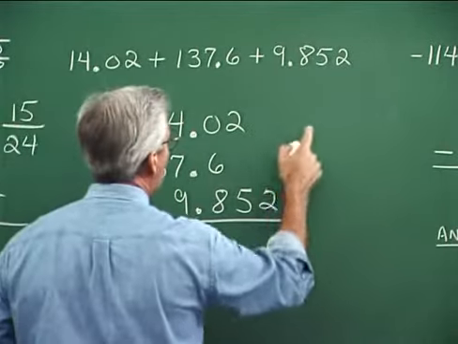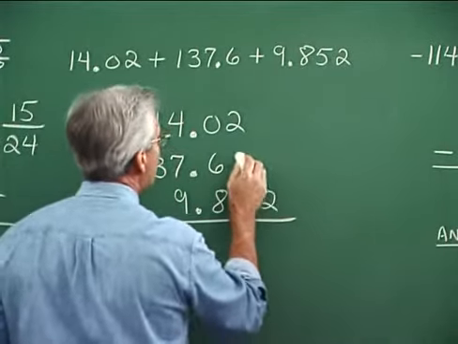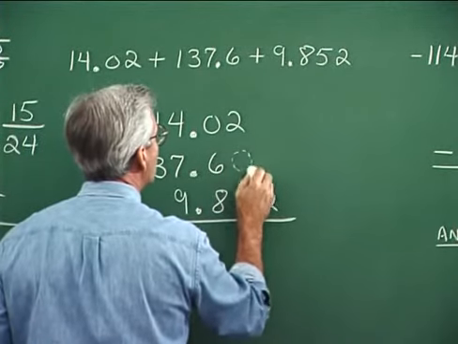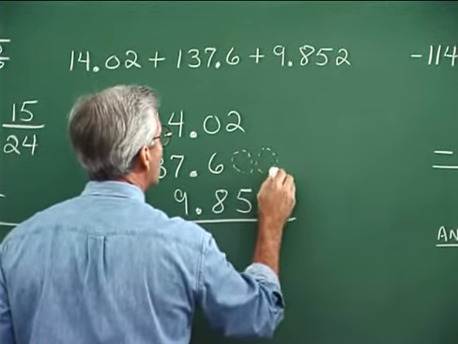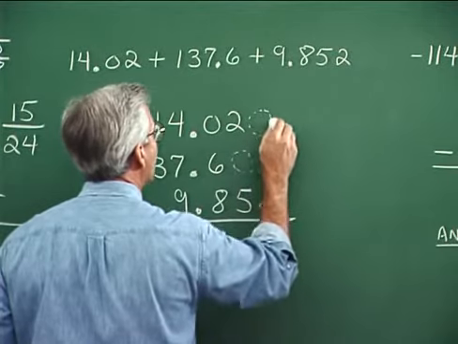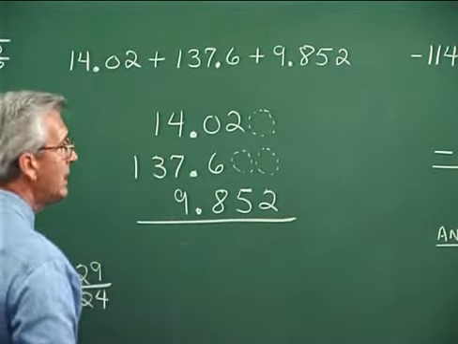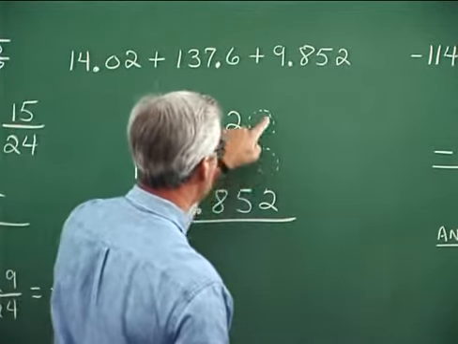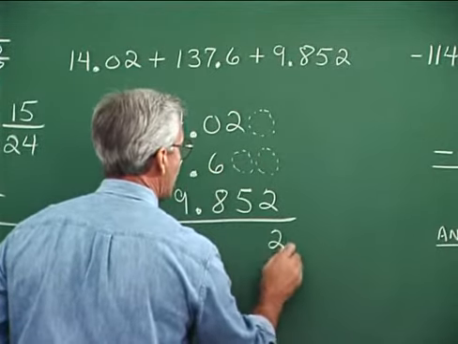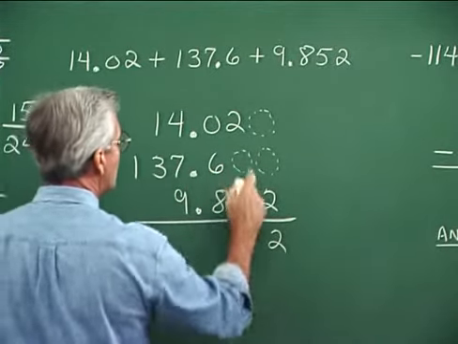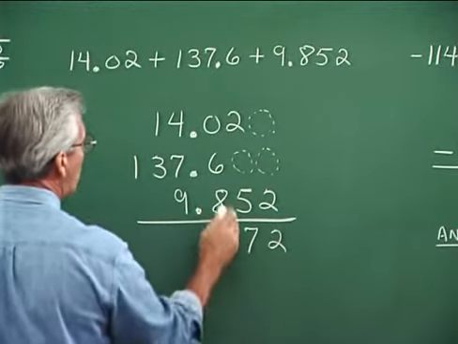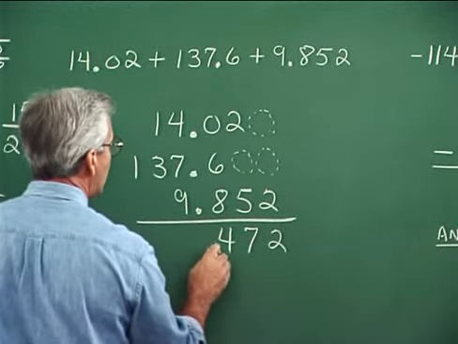And working from over here, it would be okay to fill these vacant positions with zeros as placeholders. That's okay to do. If you want to do that, I'll just dot them in here a little bit. But we need to be able to see that there's nothing here to be added to the 2. So we just have 2. Once we add 5 and 0 and 2 is 7. And then 8 and 6, 14. I get 4. Bring down the decimal.